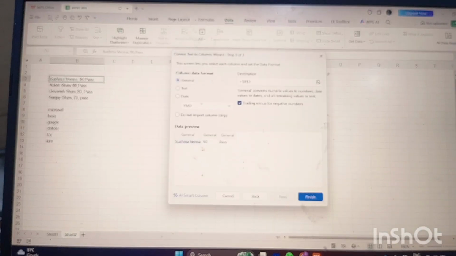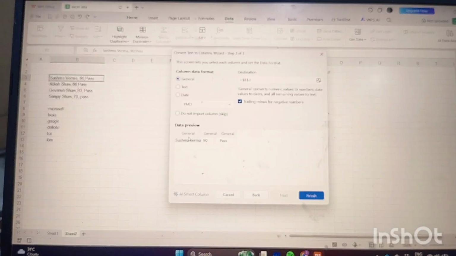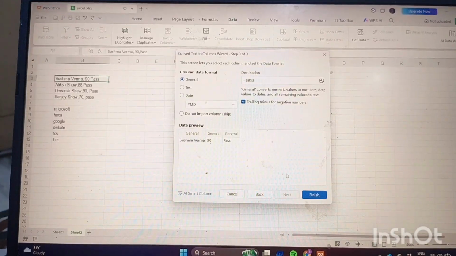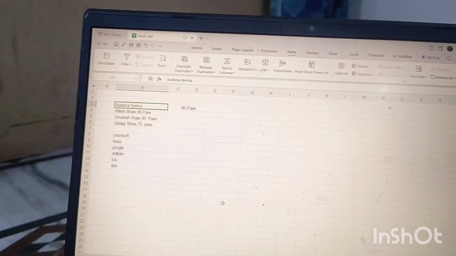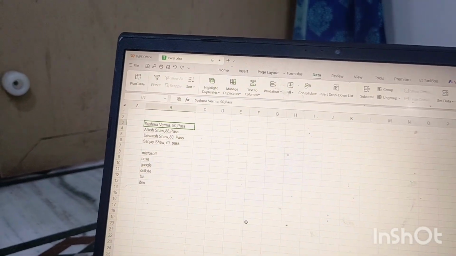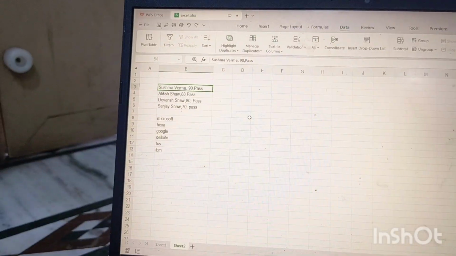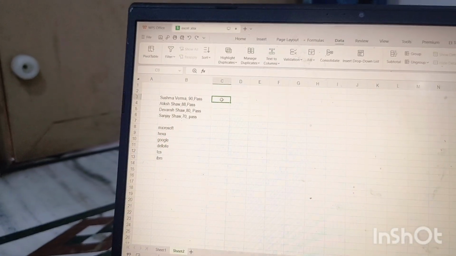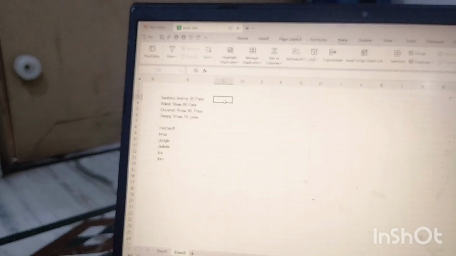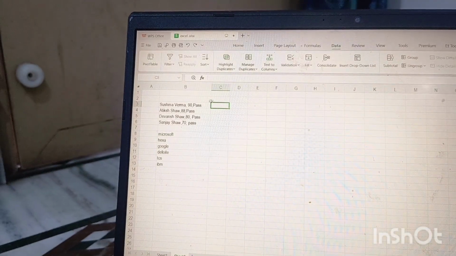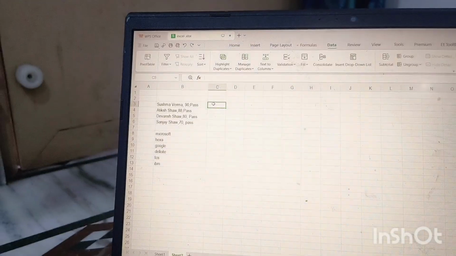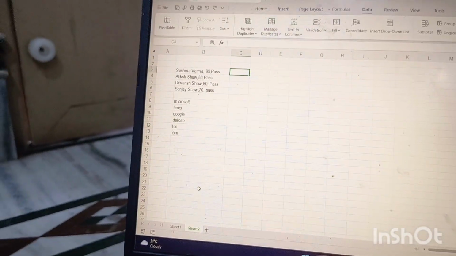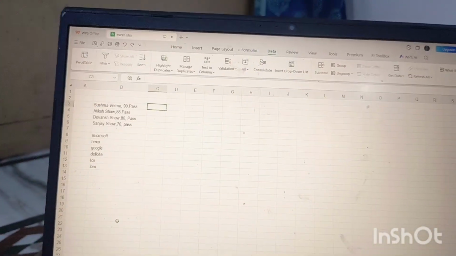Let's finish. This one I think will be very helpful, guys. In the very next cell after the cell where your data is available, like Sushma Verma, you have to select that cell and write the first name, like I have written here: Sushma.